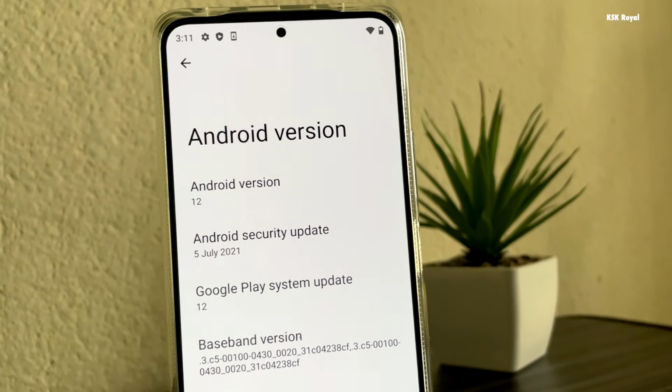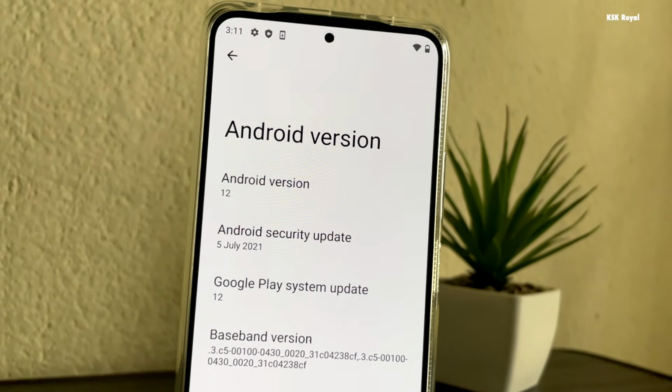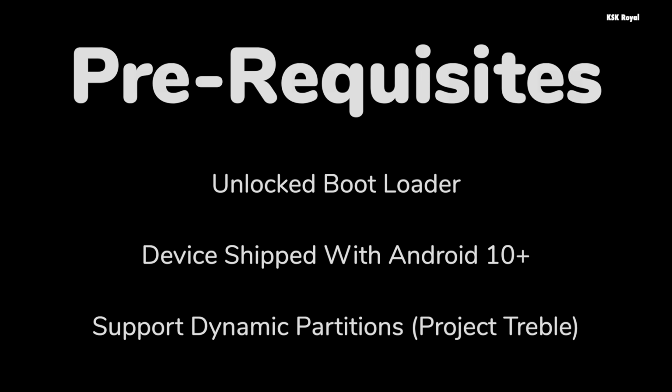The only prerequisites of this video: make sure your device has an unlocked bootloader. For demonstration purposes, I'm going to use my Redmi Note 10 Pro with an unlocked bootloader. Next, make sure your device has shipped with Android 10 or higher. And lastly, your device needs to support dynamic partitions.